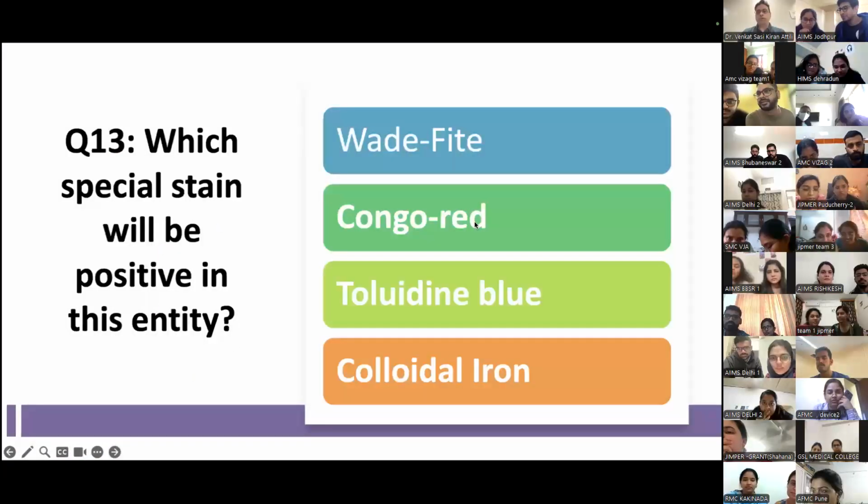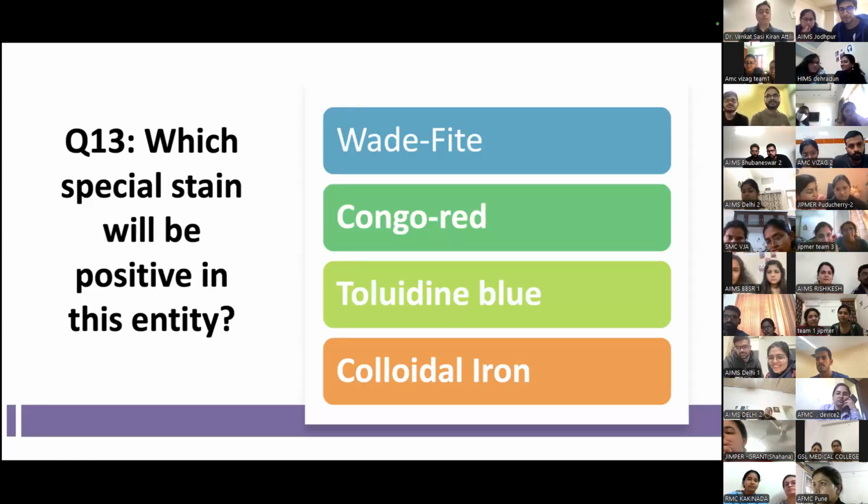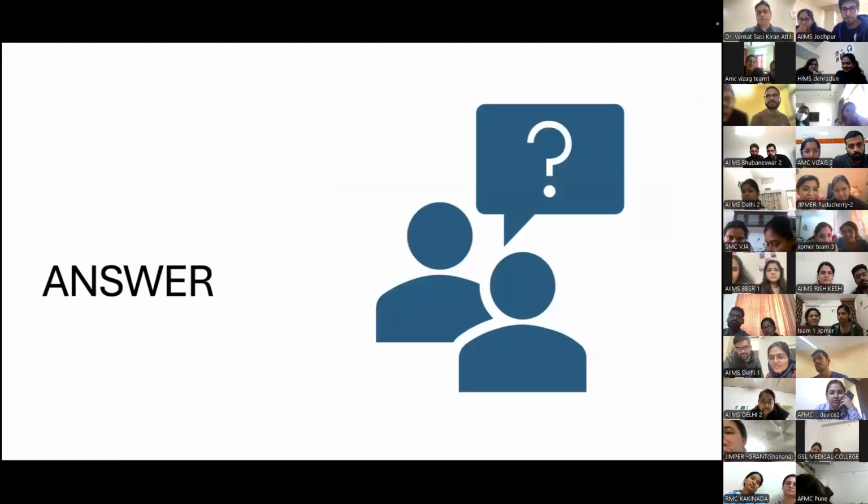Okay, so there is colloidal iron for mucin. If I had put an Alcian blue, it probably would have been easier. You would have known it's mucin, but I wantonly put in colloidal iron because it's not commonly used for mucin, but you should know it.